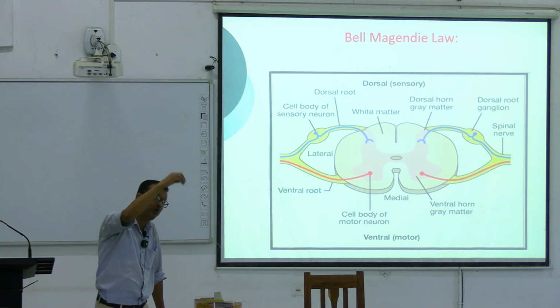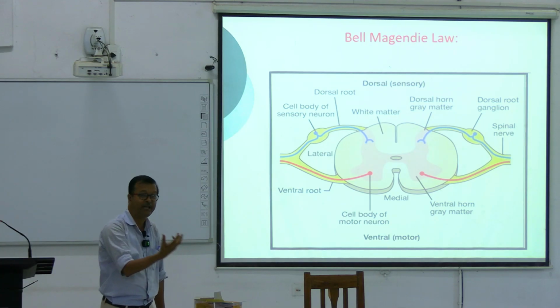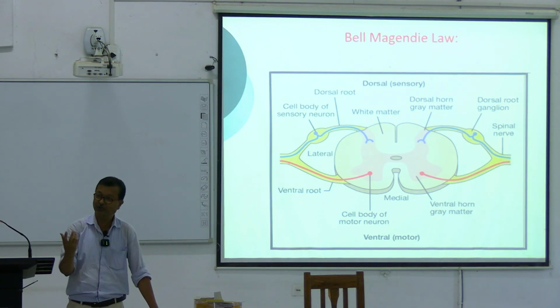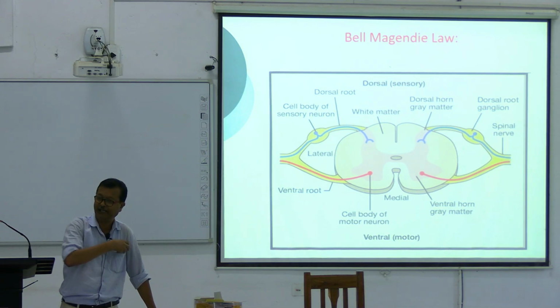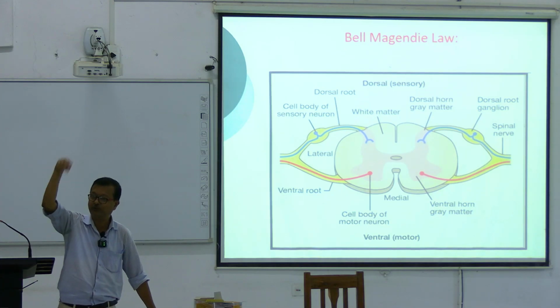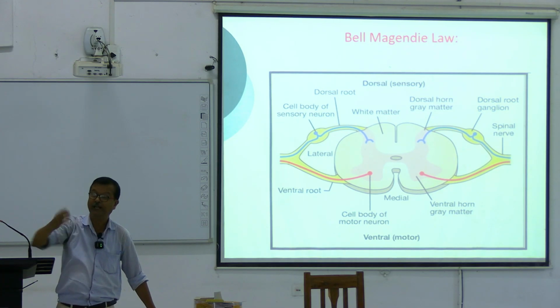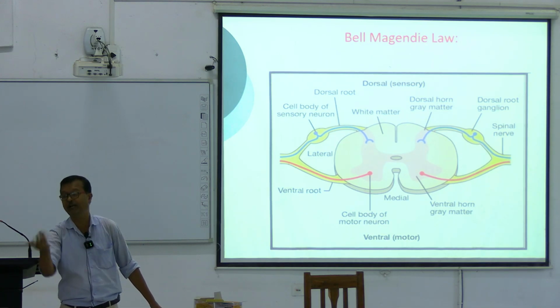After that, the cerebral cortex itself has the ability to perceive it. Perceive means it can decode whatever action potential is reaching the somatosensory area of the cortex.